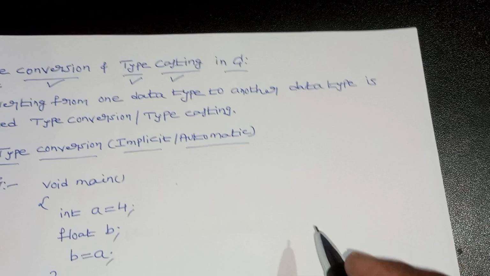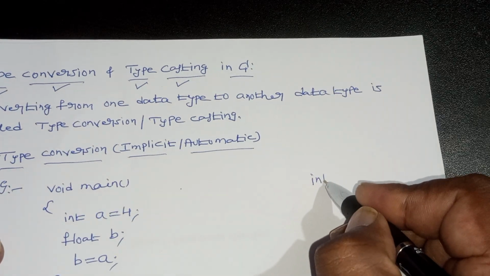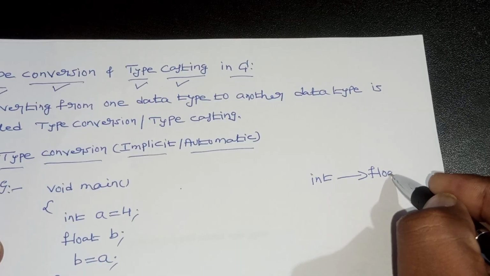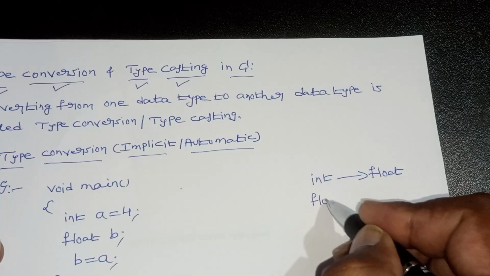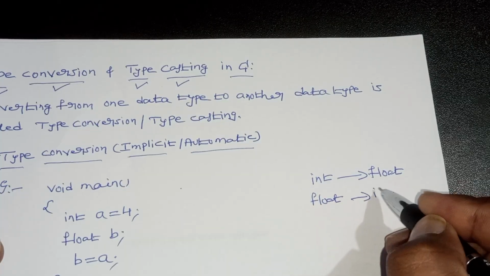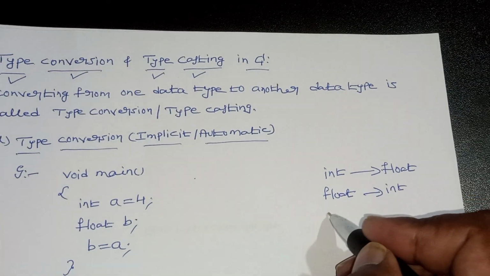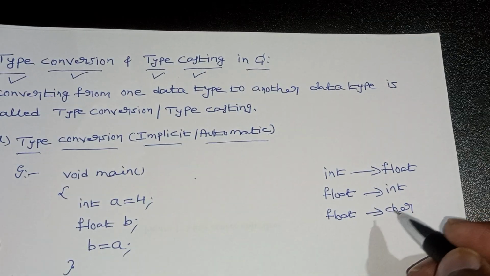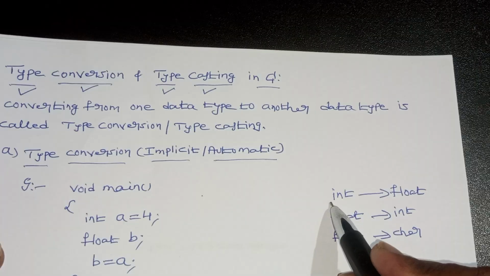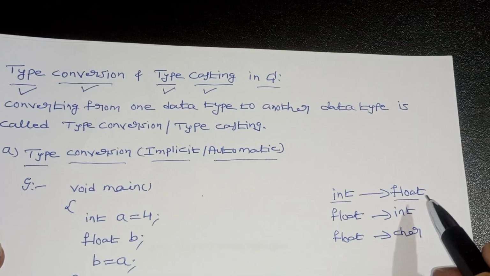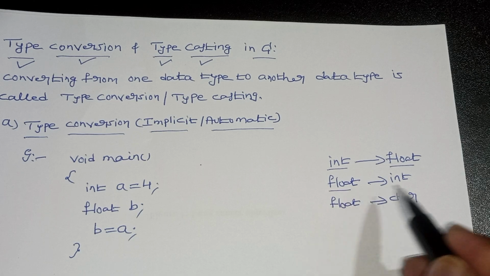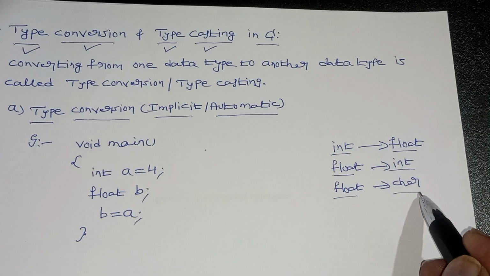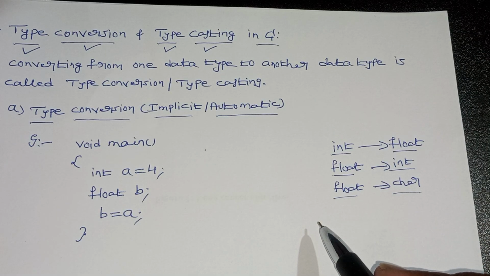Here I have to convert from int to float, or float to int, or float to char. So you are converting this data type to the float data type, you are converting this float data type to the int data type, you are converting this float data type to the char data type. That is called type conversion or typecasting.